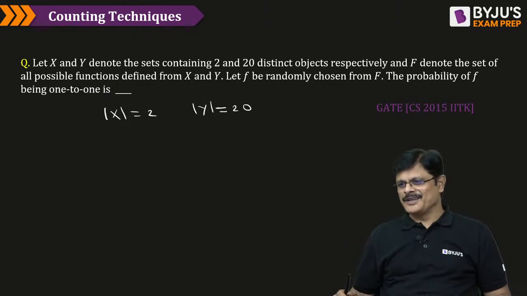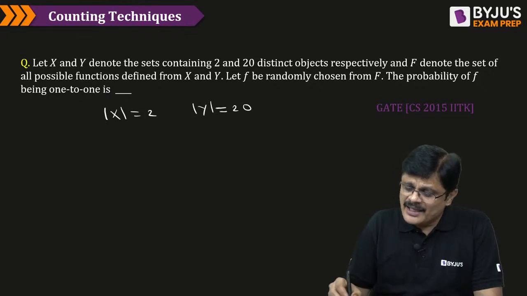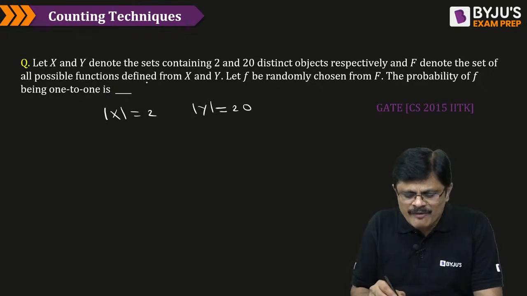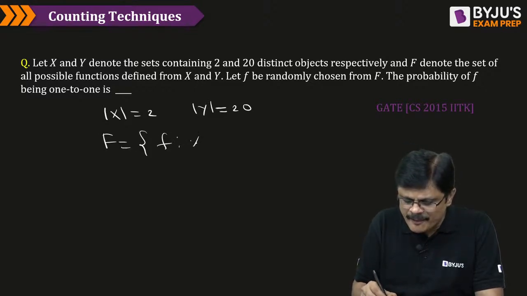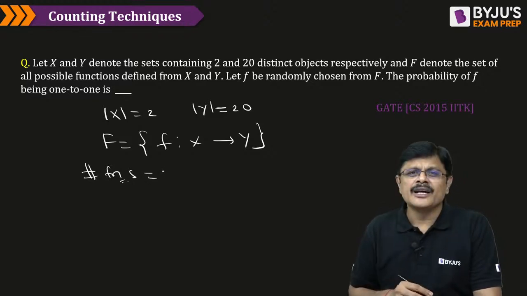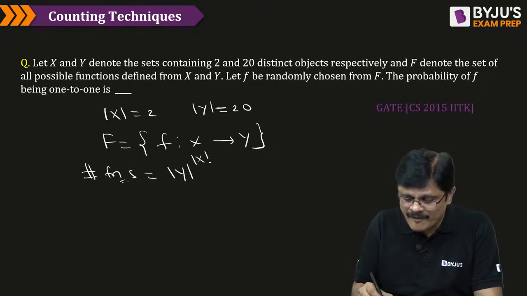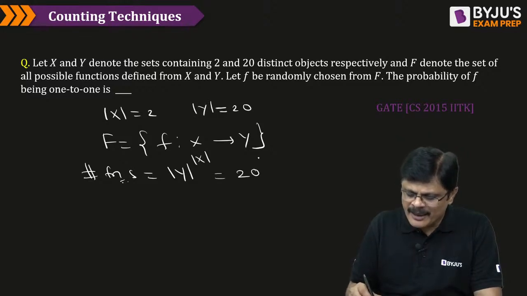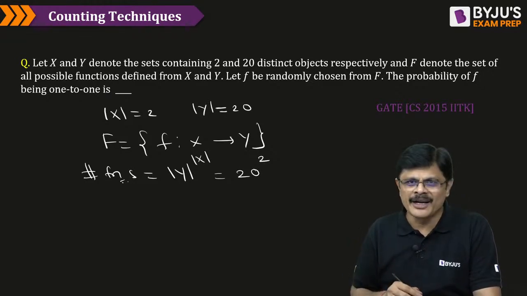0.95. Good. See, the problem is very simple. X contains 2 elements and Y contains 20 elements. F denotes the set of all possible functions defined from X to Y. Now please tell me the total number of functions from X to Y. How many functions are there? The number of functions from set X to set Y is given by the formula: number of elements in Y power number of elements in X. Number of elements in Y is 20, power number of elements in X, which is 2. 20 power 2, or 20 into 20, or 400, my dear friends.